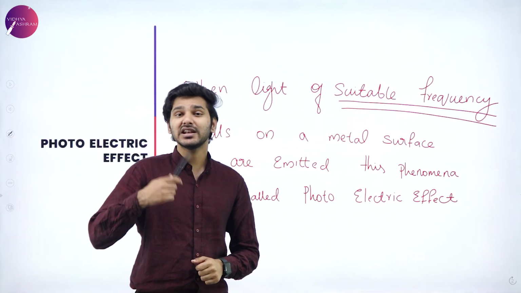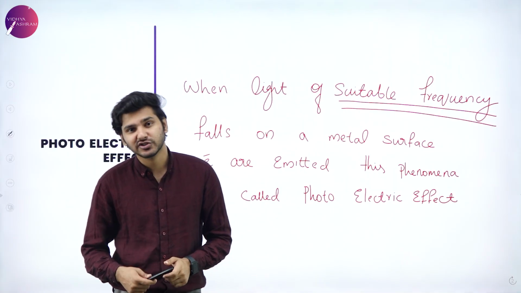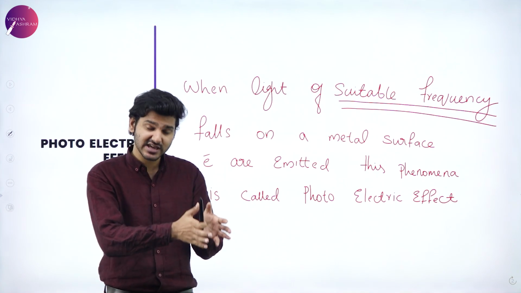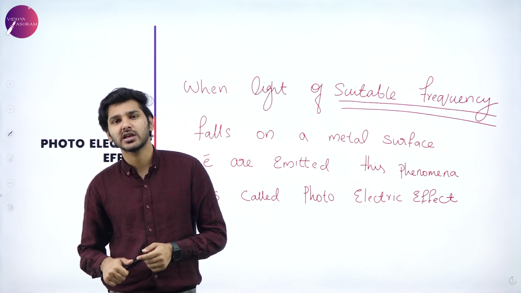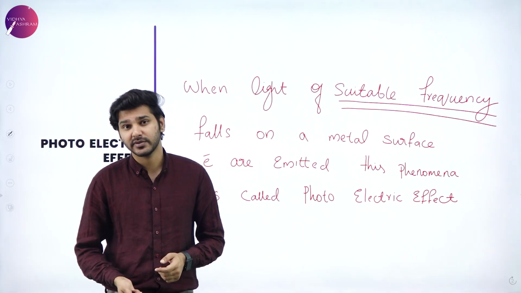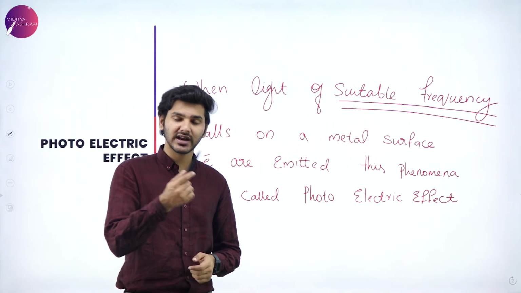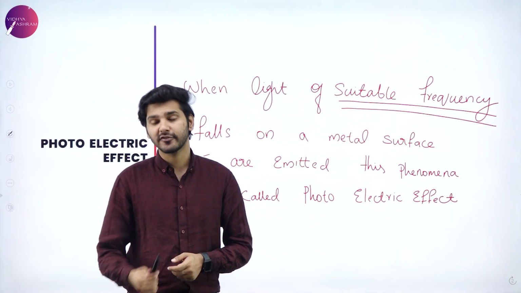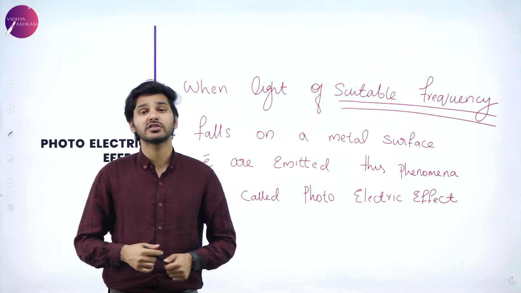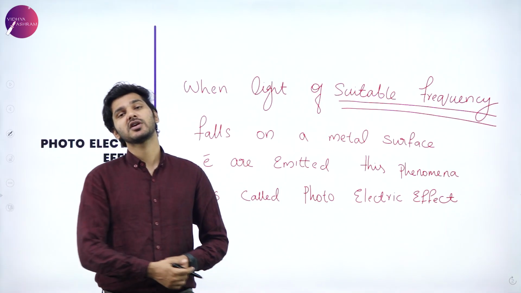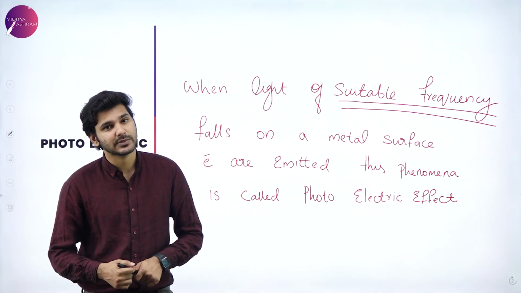It was actually Lenard and his colleague who observed that the phenomenon of photoelectric effect was taking place. Why this was happening, they couldn't find out experimentally. So they sent their results to Einstein, who later derived a mathematical relation for photoelectric effect, for which he won the Nobel Prize in the later 1920s. And that is what we are going to learn in this chapter.